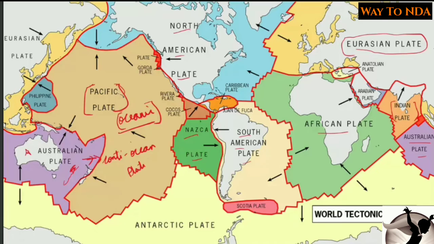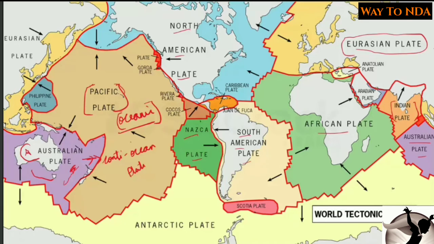Okay, so Australian is conti ocean plate because it is covering some part of continent also and some part of ocean also. And then the wholly continent plate, that is it is only of continents. So okay, there are three types of plates: oceanic plates, continent plates, as well as oceanic continent plates also.